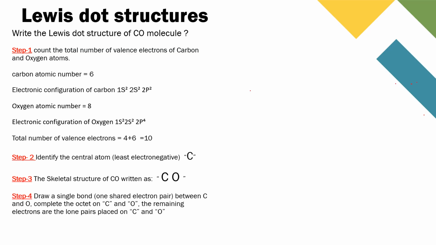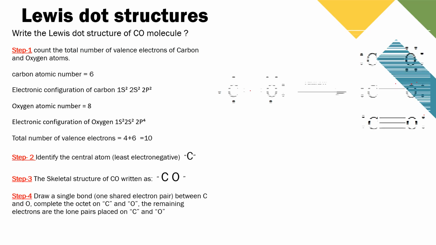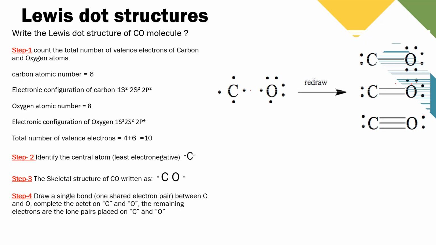If you draw a single bond between carbon and oxygen, one pair of electrons is shared between carbon and oxygen and remaining electrons are placed around the carbon and oxygen. Here carbon has 4 valency electrons. One electron participates in the bond formation and the remaining 3 electrons are lone pair, and also oxygen has 6 electrons, so 1 electron participates, so 5 lone electrons are there.